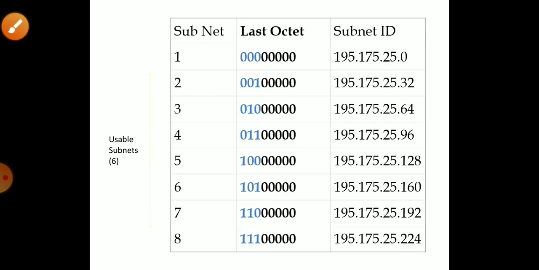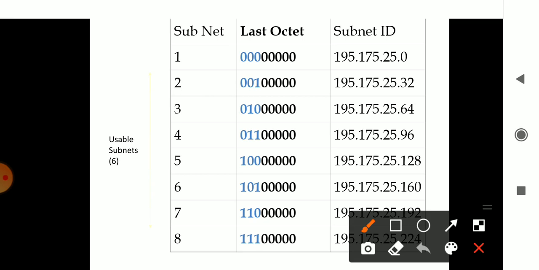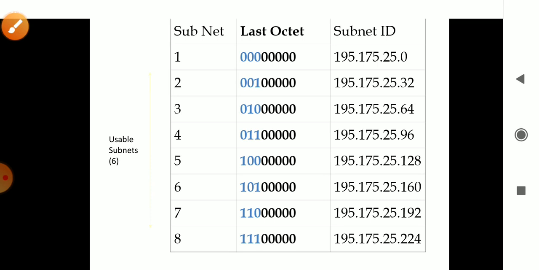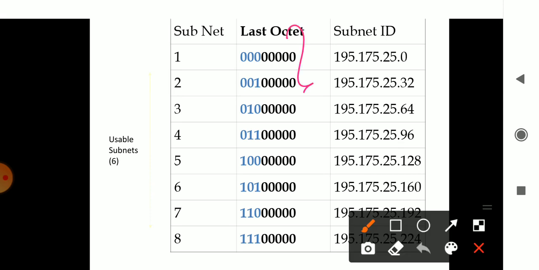The subnet values that are useful go from 0, 32, 64, 96, 128, 160, 192 to 224. They have their own ranges, class A, class B, and class C, D, E. Those are used in the concept of subnet, and they are represented in octet format. It is from 0, 1, 2, 3, 4, 5, 6, 7. So octet representation is used here in the subnet concept.